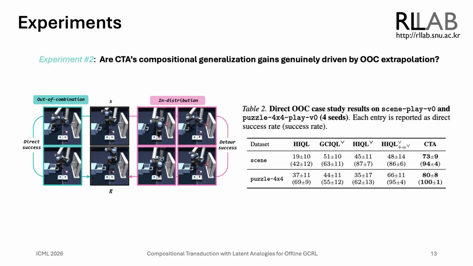Since the goal can still be achieved through an indirect in-distribution sequence, we report a direct success rate, which counts only trajectories that solve the intended held-out task directly. CTA achieves the highest direct success and success rates in both environments, suggesting that baselines often prefer indirect in-distribution executions, whereas CTA directly solves unseen context-task combinations more reliably through analogy transduction.